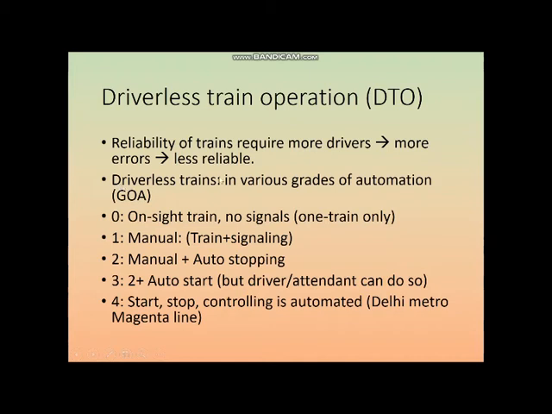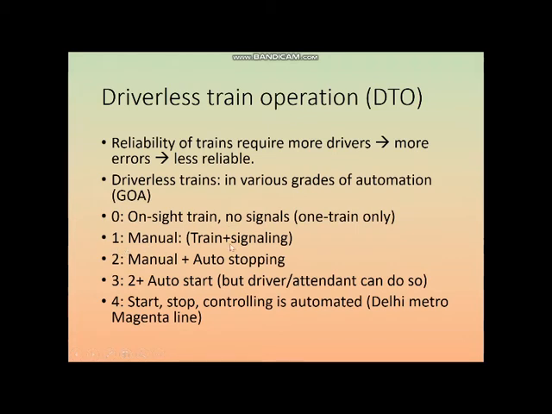These driverless trains are classified into various grades of automation, GOA. Don't call it Goa, it is grades of automation. Grade 0 means on-sight train operation, meaning there is no signal at all. You have to run a train based upon your sight. If you see another train ahead of you, then you have to wait. It is similar to driving a bus or a car. There is no signal, no controlling at all.